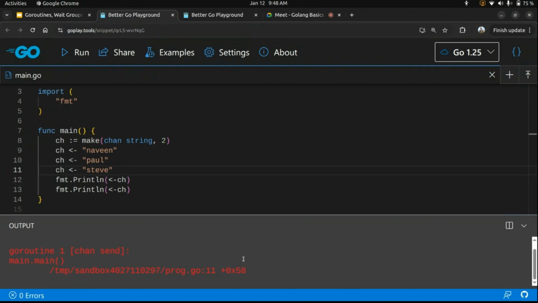But if we wrote both together, in this case we write Naveen arrow channel, basically writing the value of Naveen to that channel, and in the next line we are listening. And if this is an unbuffered channel, we haven't given it a buffer, it's just make chan string, and I'm writing both the lines below one another: ch <- Naveen and then print ch.